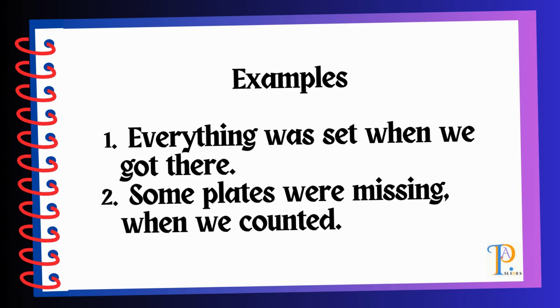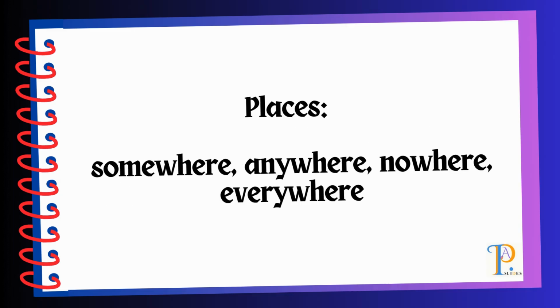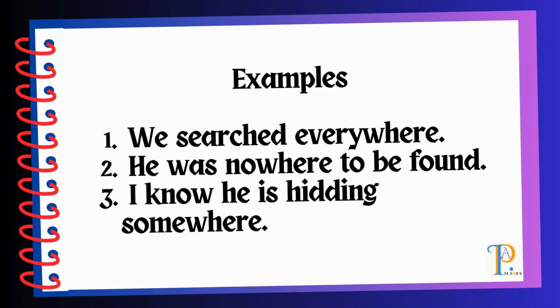And the last group is places. So places, these are the words we use, the indefinite pronouns we use when talking about places. They include somewhere, anywhere, nowhere, and everywhere. So some examples are, we searched everywhere. Example 2, he was nowhere to be found. And example 3, I know he is hiding somewhere.